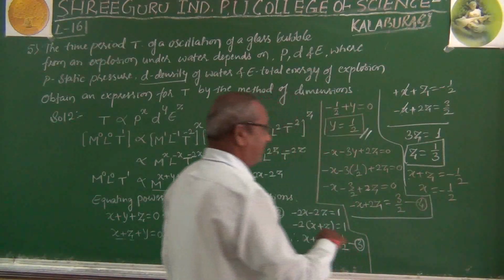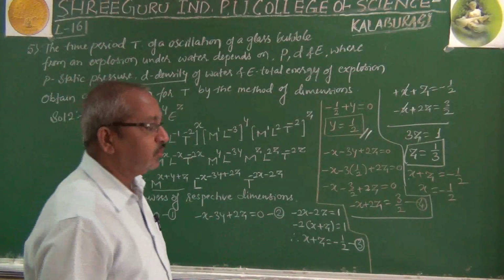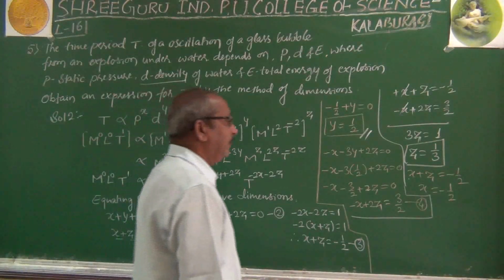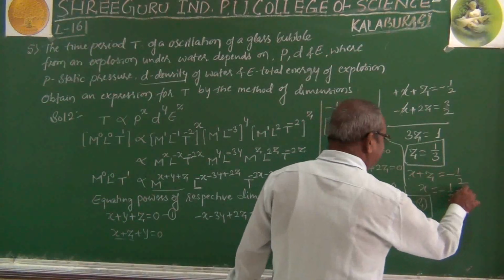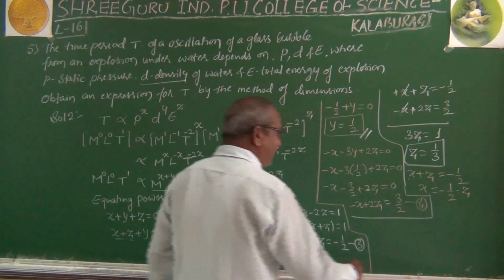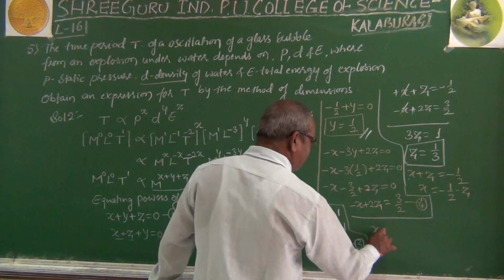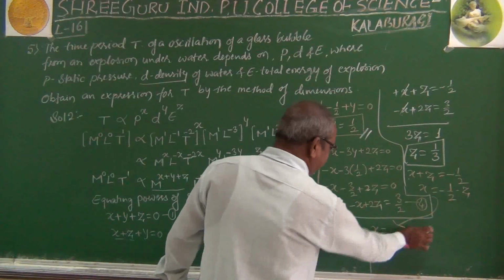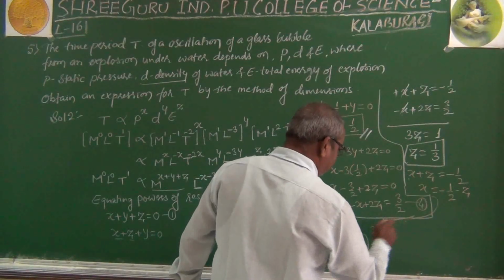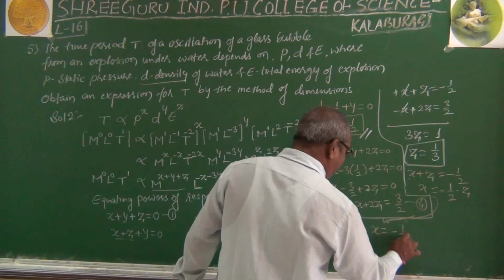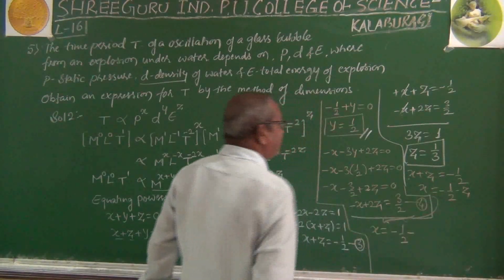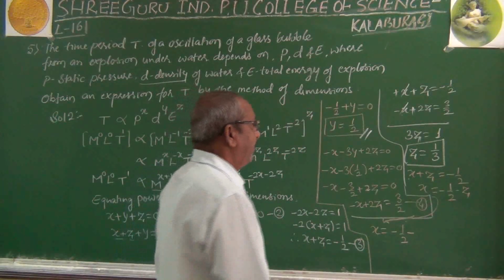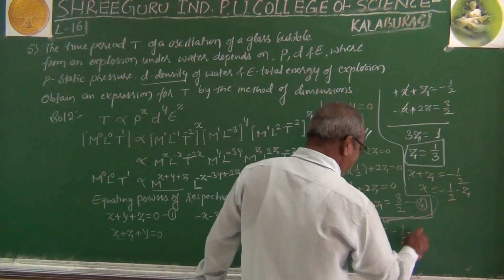Take z towards the RHS, so it becomes minus z. Now put the value of z here. So x equal to minus 1 by 2 minus, what is the value of z here? The value of z is 1 by 3.